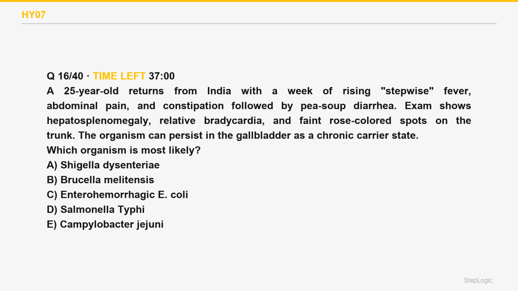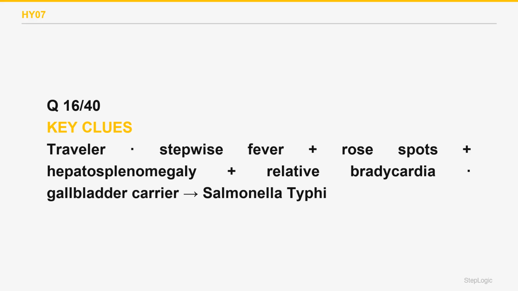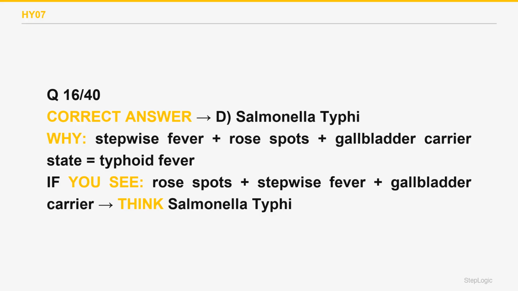Read the command. Identify the organism. Stepwise fever, rose spots, and a gallbladder carrier state is Salmonella typhi. Salmonella typhi causes enteric fever, a stepwise rising fever, rose spots on the trunk, hepatosplenomegaly, and relative bradycardia, often in a traveler. It survives inside macrophages and can lodge in the gallbladder, creating a chronic carrier state, Typhoid Mary. Humans are the only reservoir.